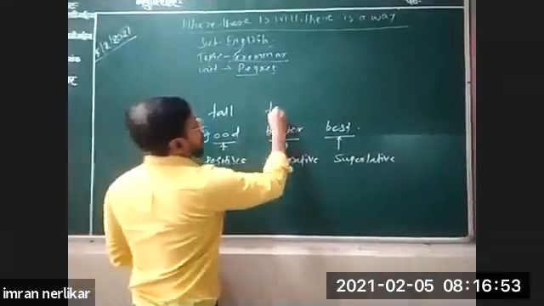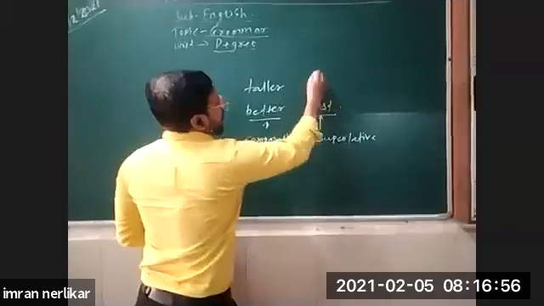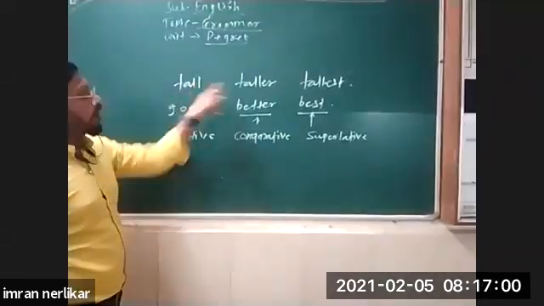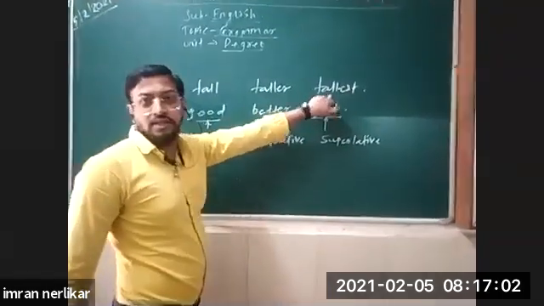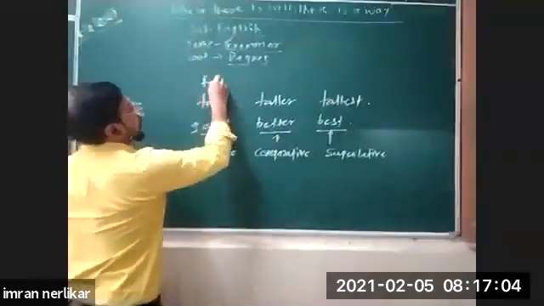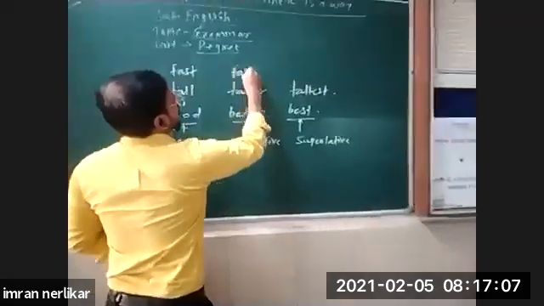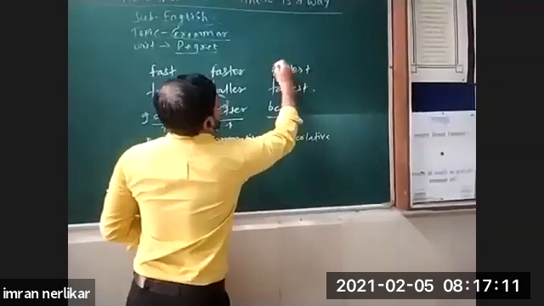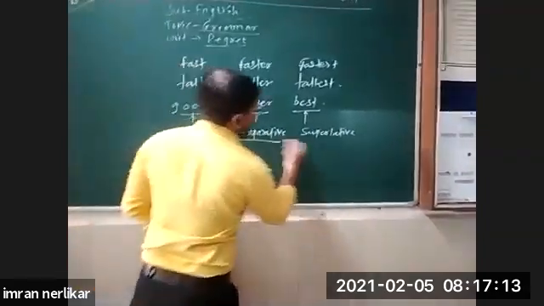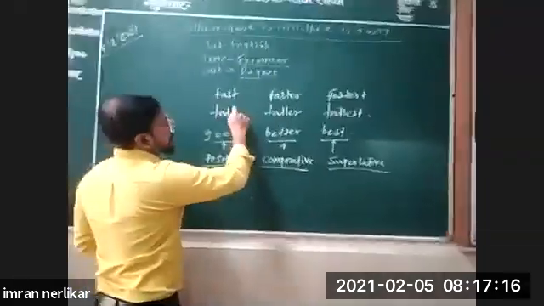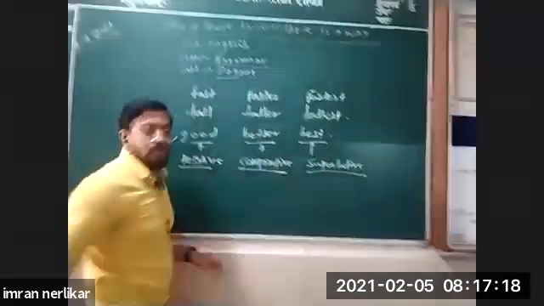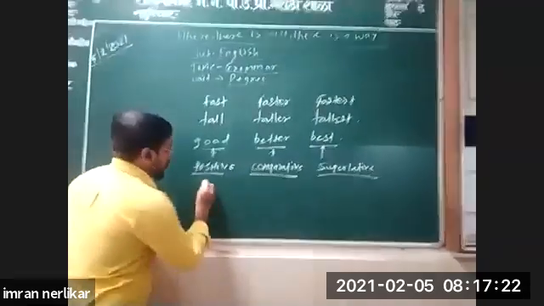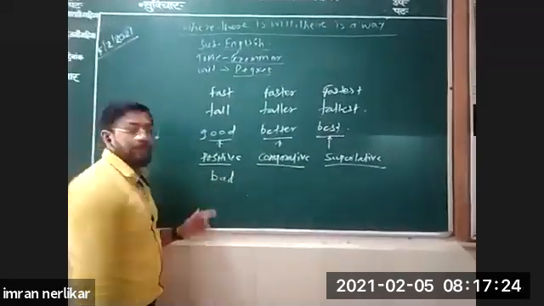Tall, taller, tallest. Fast, faster, fastest. Positive, comparative, superlative. Now see, bad.